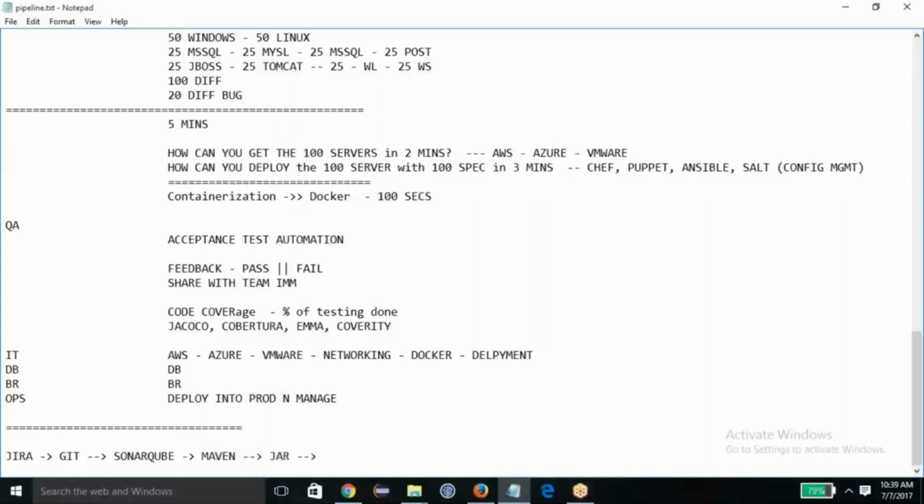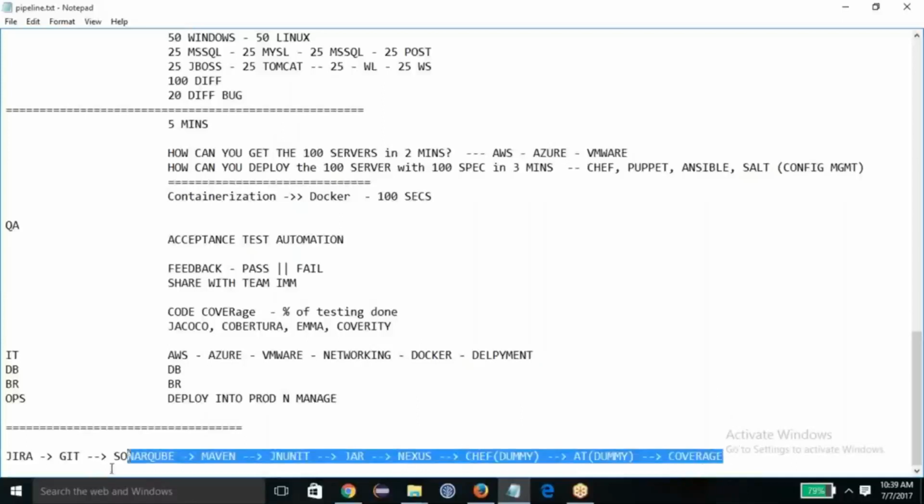After Maven, let's say JUnit for the unit test cases. After that, I'm going to put the jar packaging, and then packaging into the Nexus repository. From the Nexus, the deployment will be done by Chef, which will be a dummy. After the deployment you have to run the acceptance testing, which is a dummy, and after that you'll do code coverage.